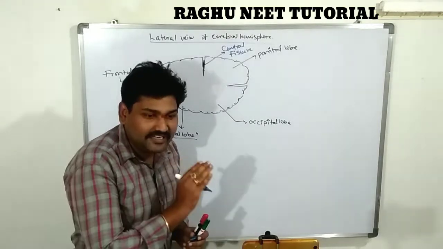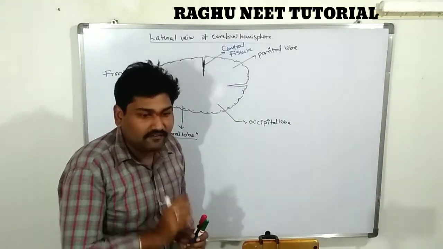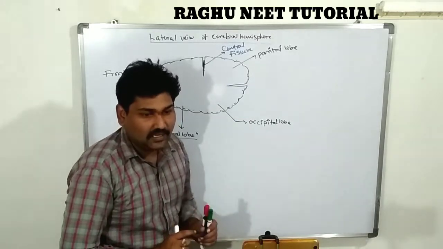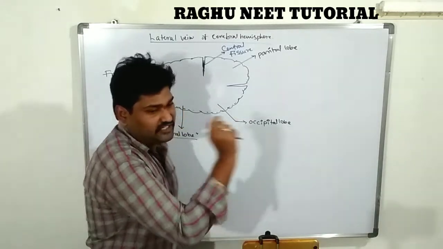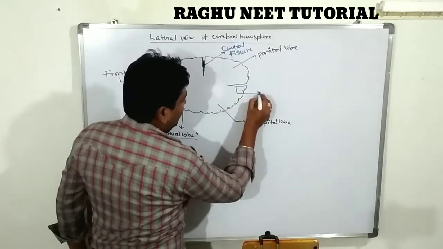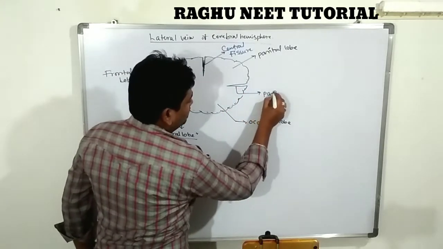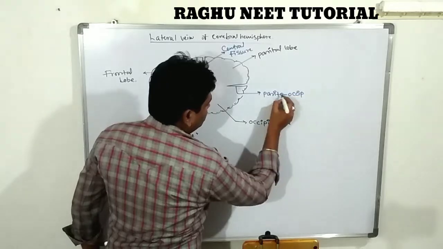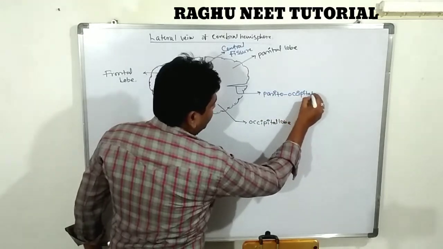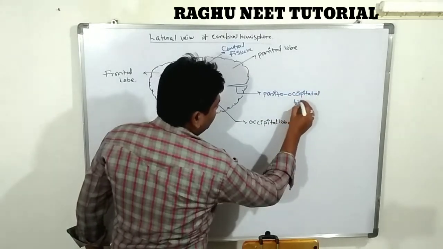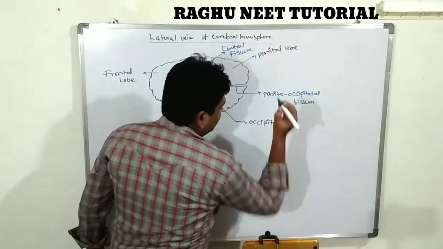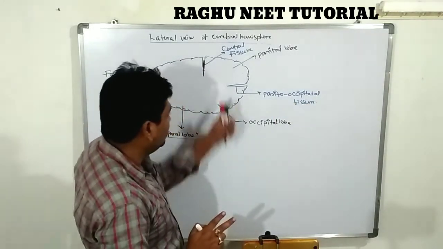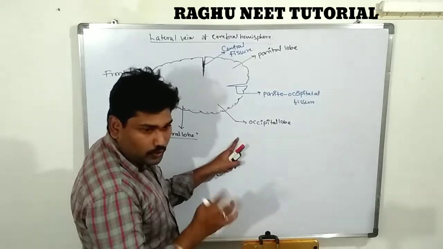Both lobes are divided by this long fissure, called the parieto-occipital fissure.